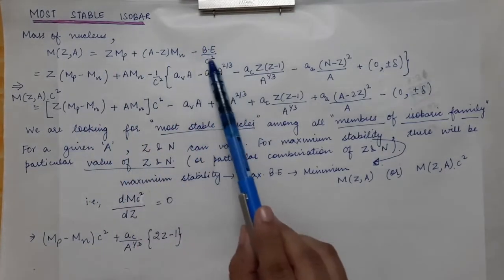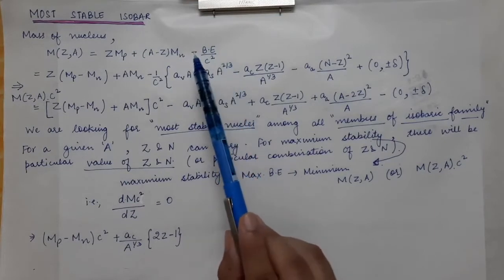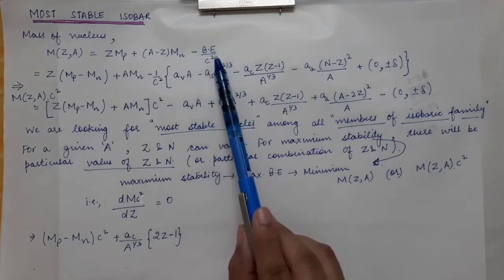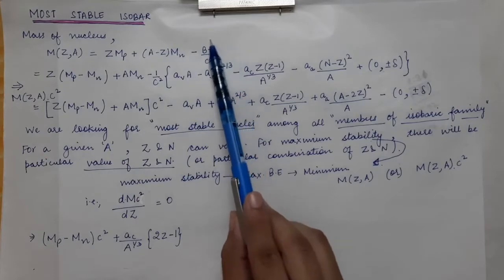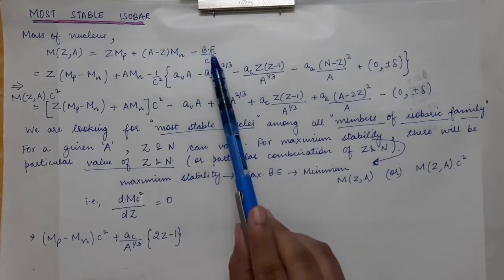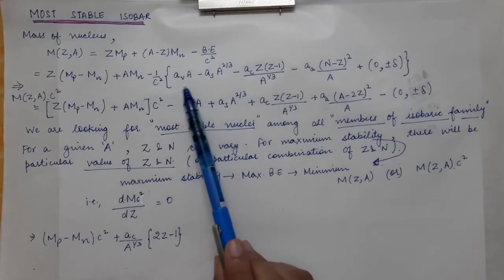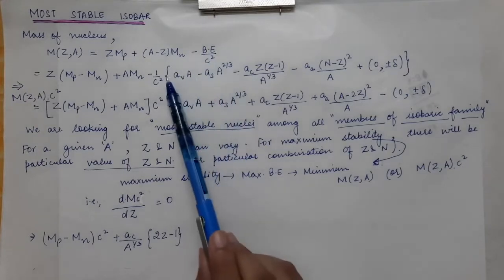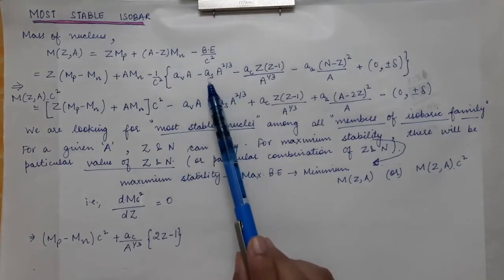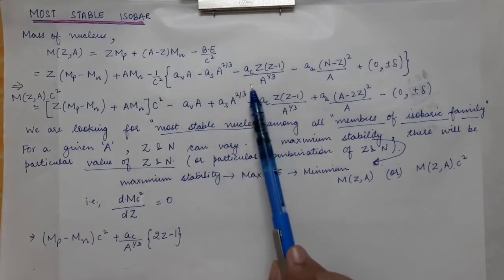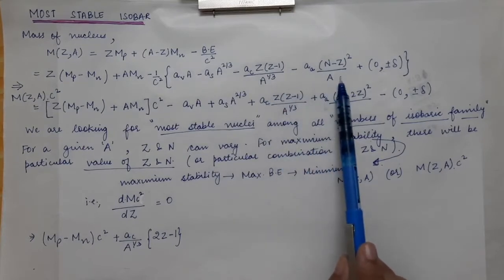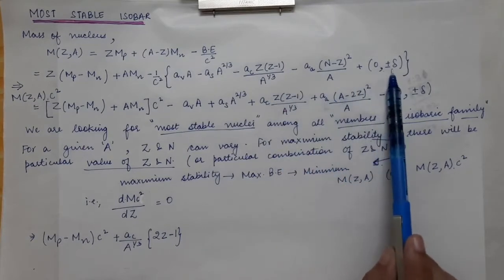The binding energy expression was found in the last lecture on the semi-empirical mass formula, so we will just substitute it here. We get a_V times A, this is the volume energy. The volume energy adds to the binding energy, so there is a plus sign, and then minus the surface energy, minus the Coulomb energy, minus the asymmetric energy, and then there is the pairing energy.